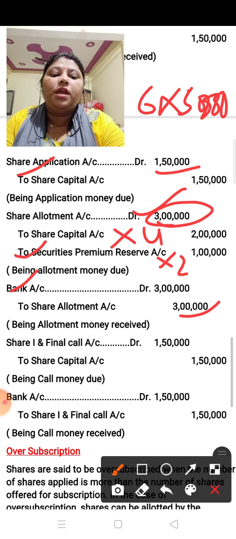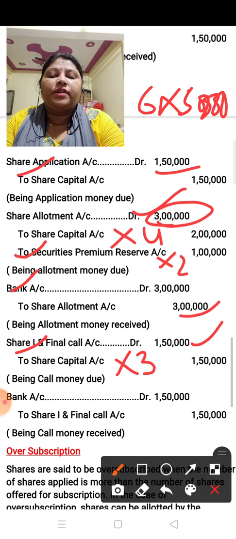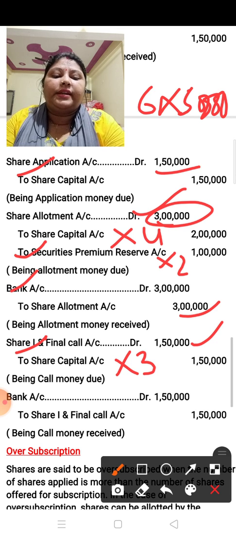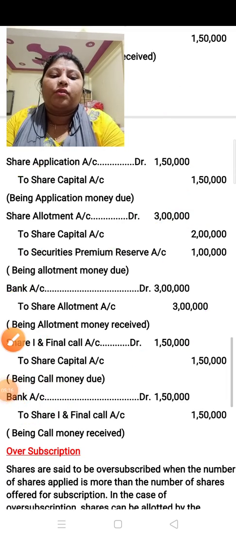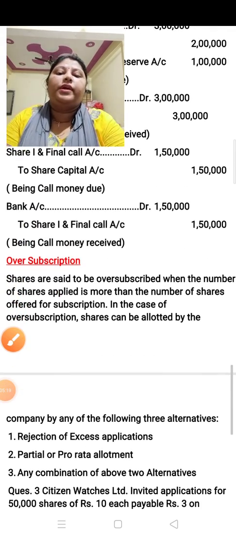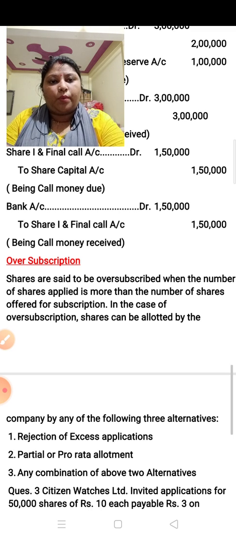Okay. Now the next is first and final call. Share first and final call account debit to share capital account, and here the first and final call money is 3 and the shares 50,000. So 50,000 into 3, it is 1,50,000, and write the first and final call received entry, that is bank account debit to share first and final call account. In this way you have to complete this topic.